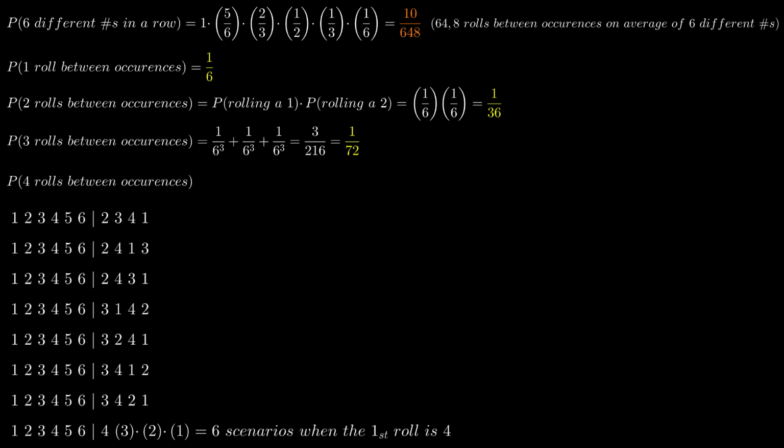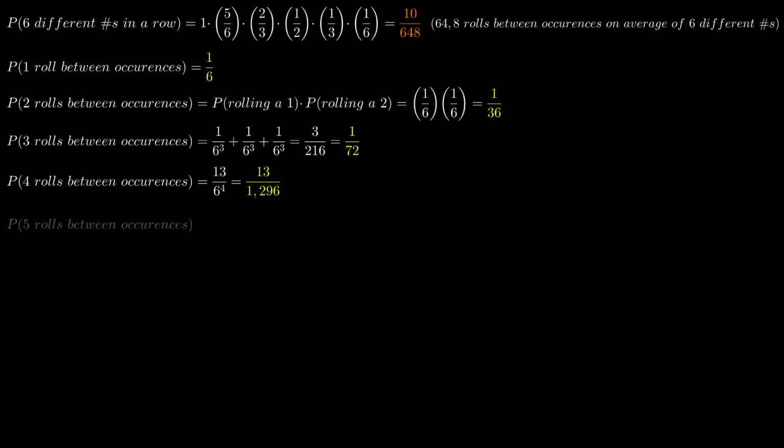And like I said, we need to exercise caution here when enumerating these scenarios because, for example, you can't roll a 2 and then a 1 for your first 2 numbers, because then we will have rolled 6 different numbers after 2 rolls. So this defers to the 2-roll scenario. So we can accidentally enumerate scenarios that belong to previous roll scenarios if we're not careful, my friends. So far, so good. So the probability in this case is 13 over 6 to the power of 4, which is 13 over 1296.